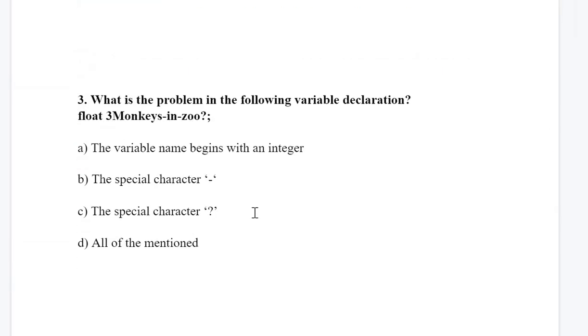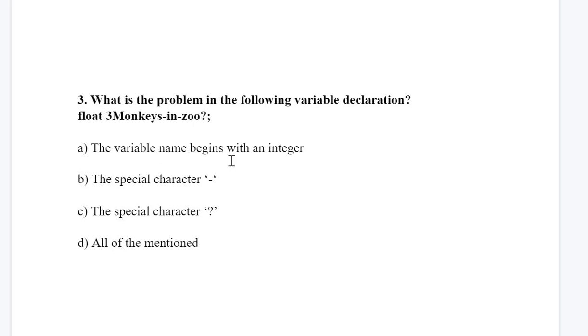Next is, what is the problem in the following variable declaration? The variable is float 3-monkeys-in-zoo?. Let's see. I can see the problems. It should not start with an integer. Also it should not contain this dash, which can't be present, and also a special character like the question mark. So there are some problems.